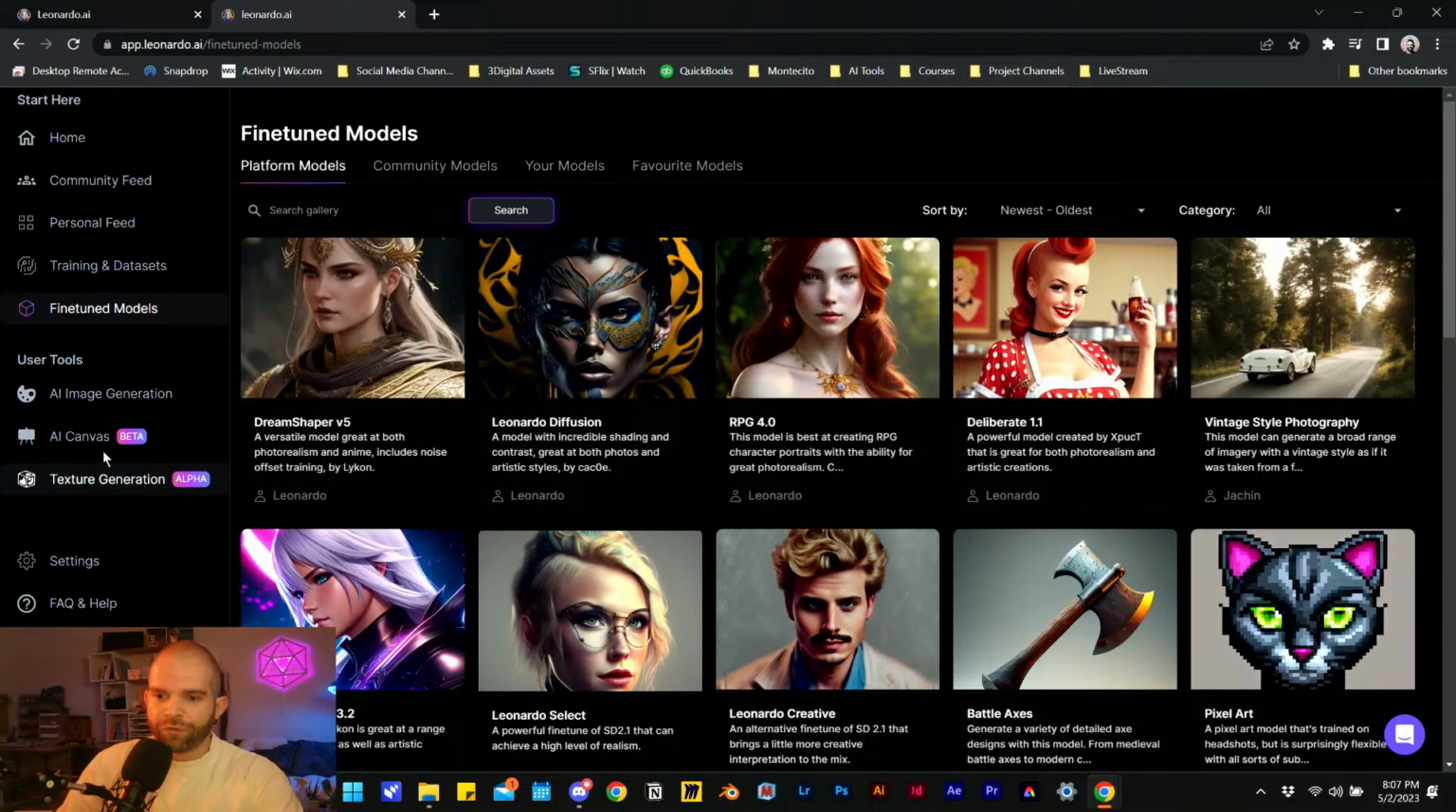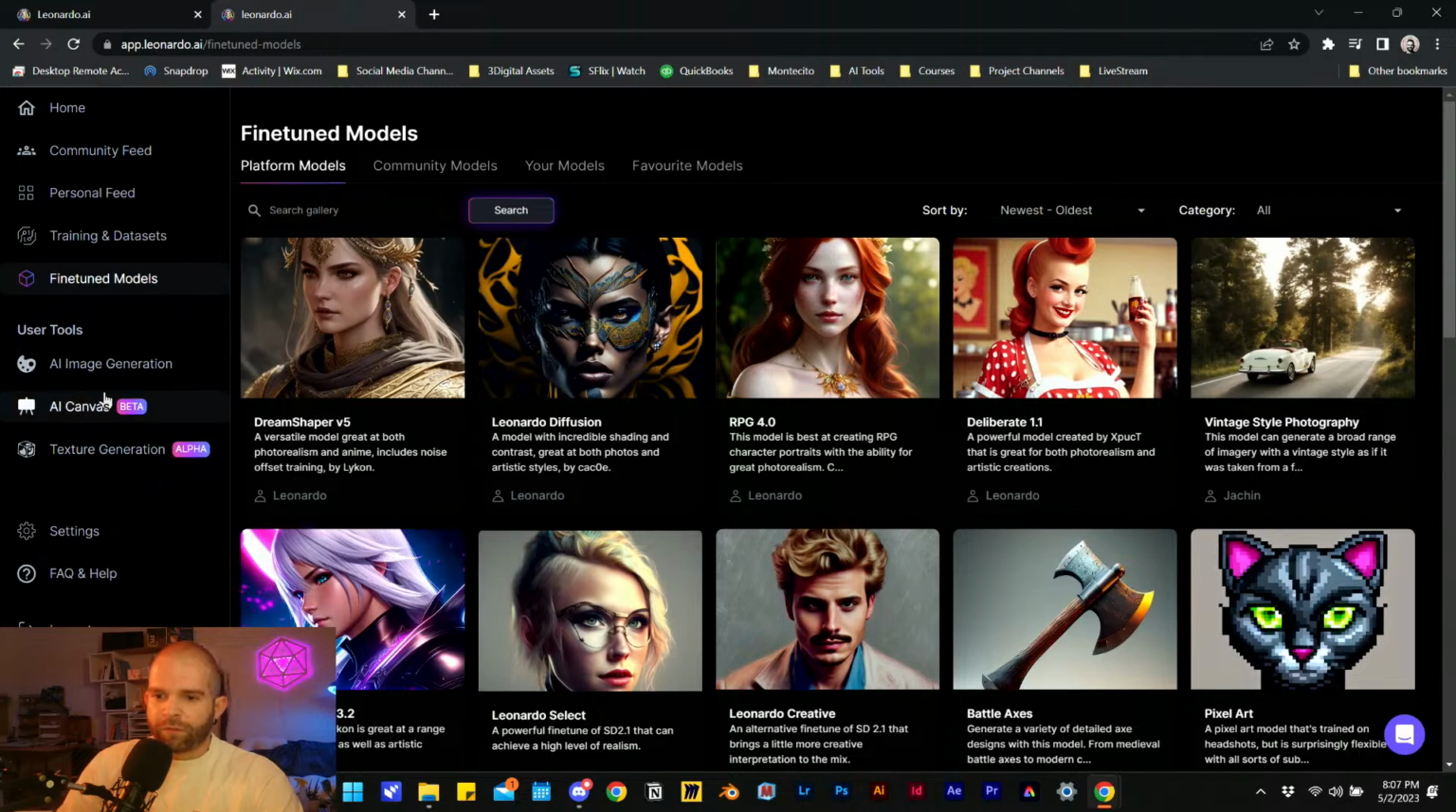So next we have our user tools. Currently we have 3, right? We have our AI image generation. We have our AI canvas, which is very interesting. And we have texture generation, which is in alpha. We'll take a look at that last.